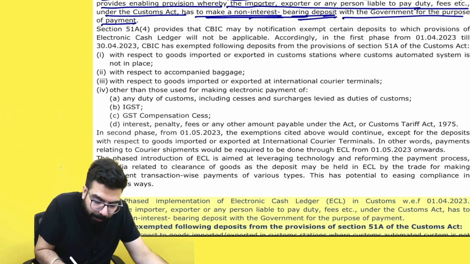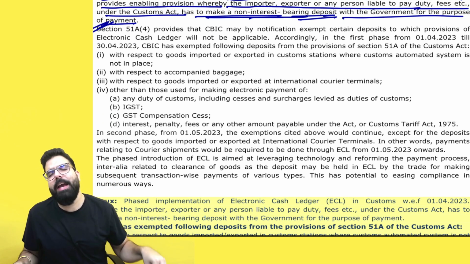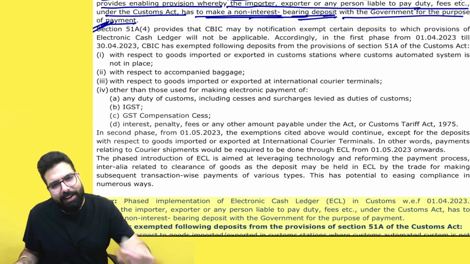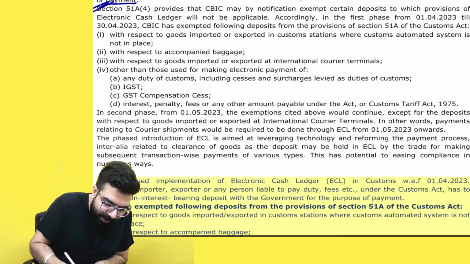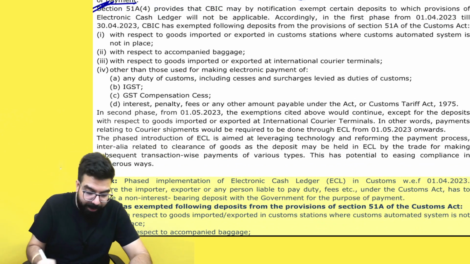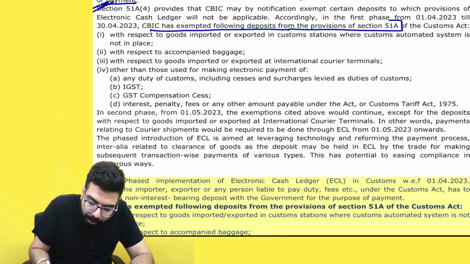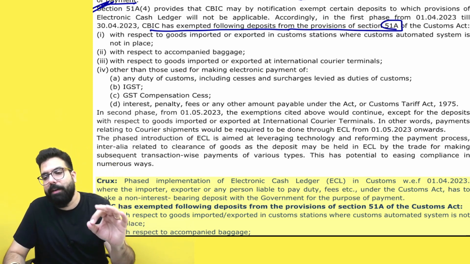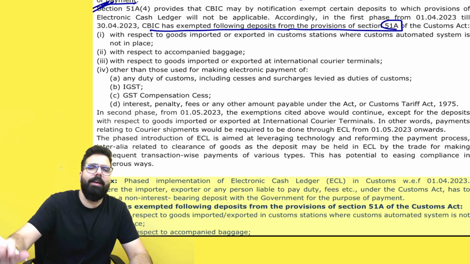Now, section 51(4) tells that if CBIC wants, CBIC can notify some persons who will not be required to use the e-cash ledger. And that is the important point for your exam: when is the e-cash ledger not required? Let's quickly cover this. CBIC has exempted the following deposits from the provision of 51A. Please remember this, very important from the exam point of view. What are the cases when the e-cash ledger will not be required?